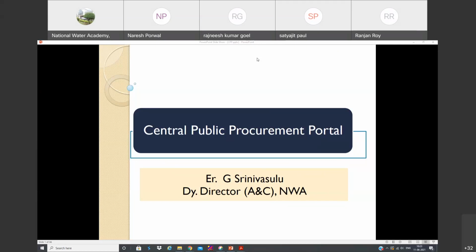So by now, all of you might have already heard about this, the Central Public Procurement Portal, CPP portal. Of course, this fact also you might have known: the services or the products which are not available on GEM can only be procured through CPP. If they are available on GEM, obviously we can't float a tender on the CPP portal. So before we discuss CPP in depth, let us glance at the rules which are currently available.